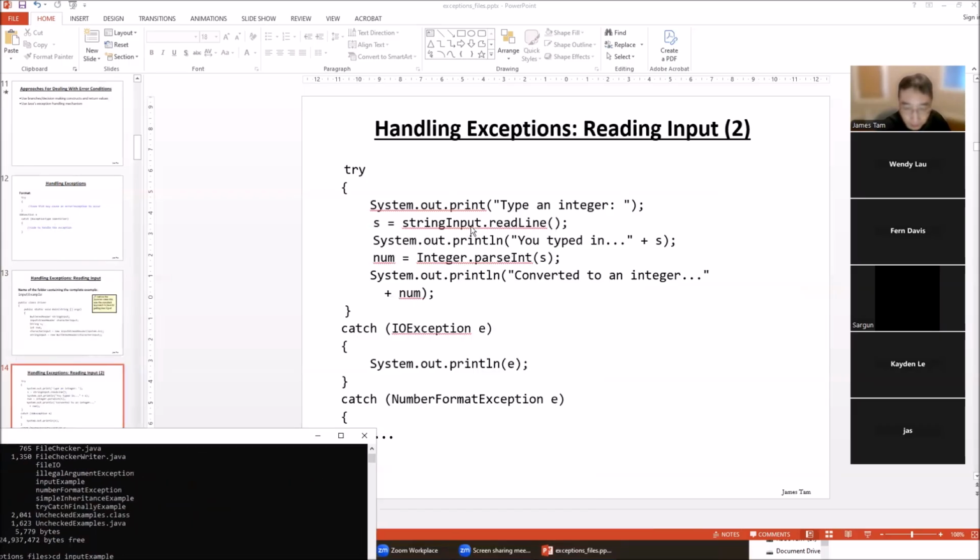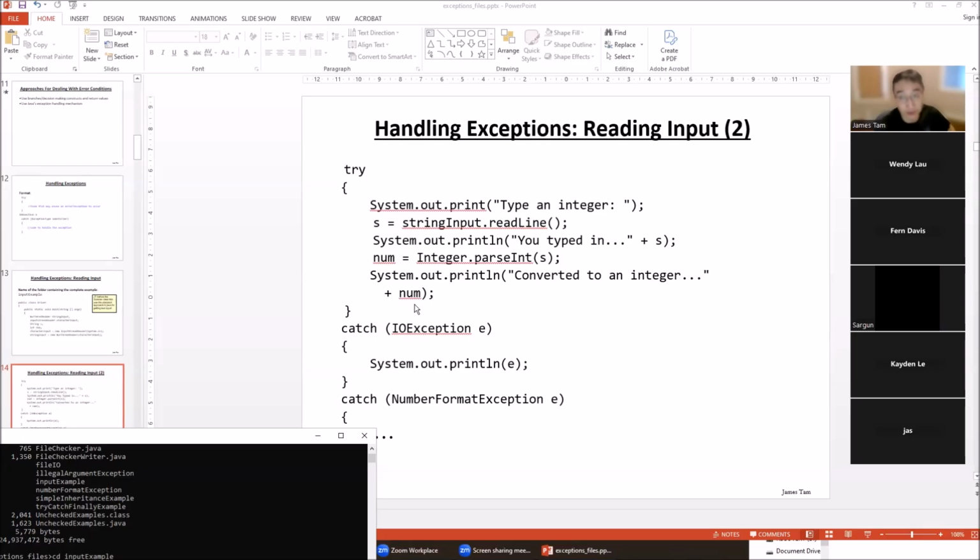And then string input, we can read a line. Now, instead of reading character by character and trying to convert the characters to an integer, we read a line, and then we can pass that string to parseInt. And you've seen this one already. It's a static method. It tells us what we type, then it tries to convert it. And if it can convert it, then it says converted to a number. This is the integer value, converted to an integer.